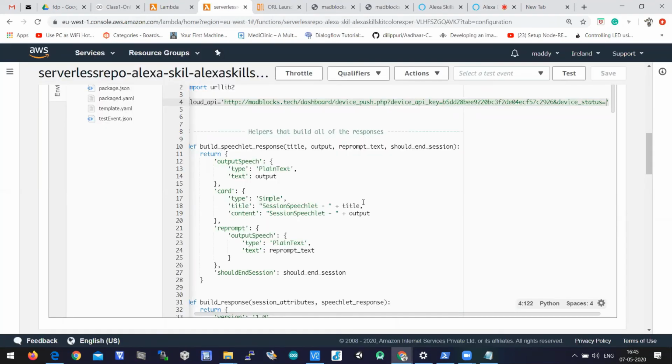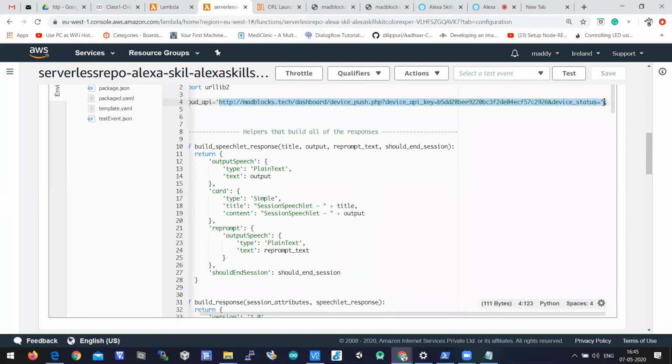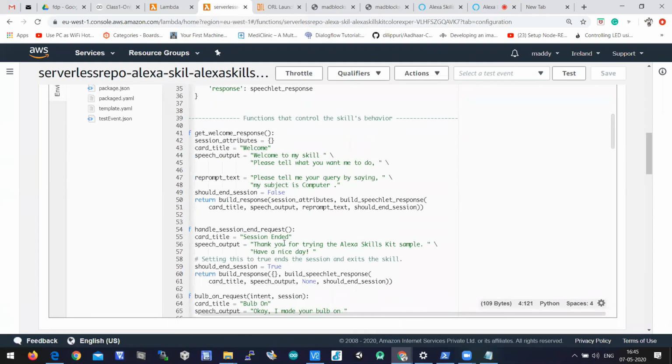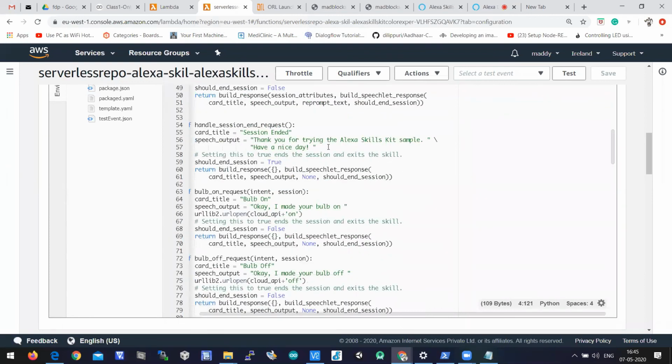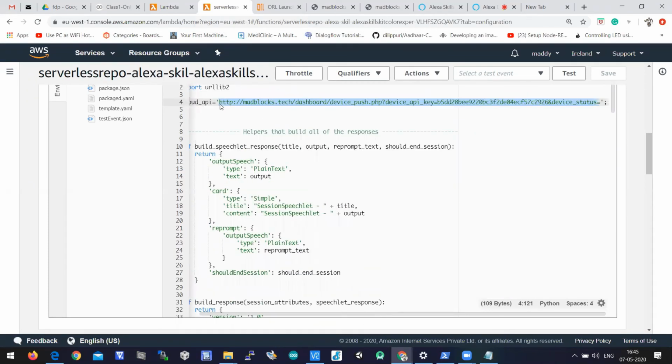I will send this code. Just replace it with your cloud API and you can check it out. Because if I send you the code, there is no need to edit all this, right? No need to write bulb on request and bulb off request, because the program which I send will have all this. The only thing you need to modify is the cloud API, because this is my API. If you forget to change this API, then the data will be appended to my cloud. So you need to change your API key. If you change your API key, then Alexa will be communicating with your device. No need to change the remaining parameters if you keep the same intent name.